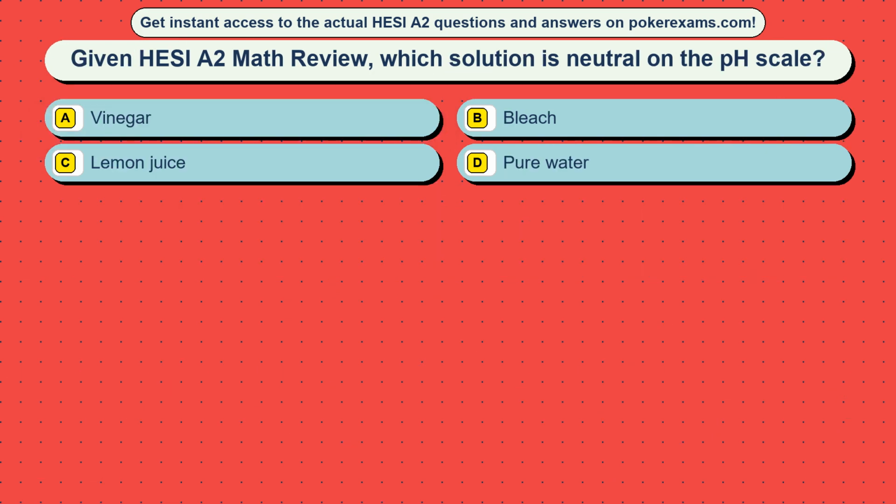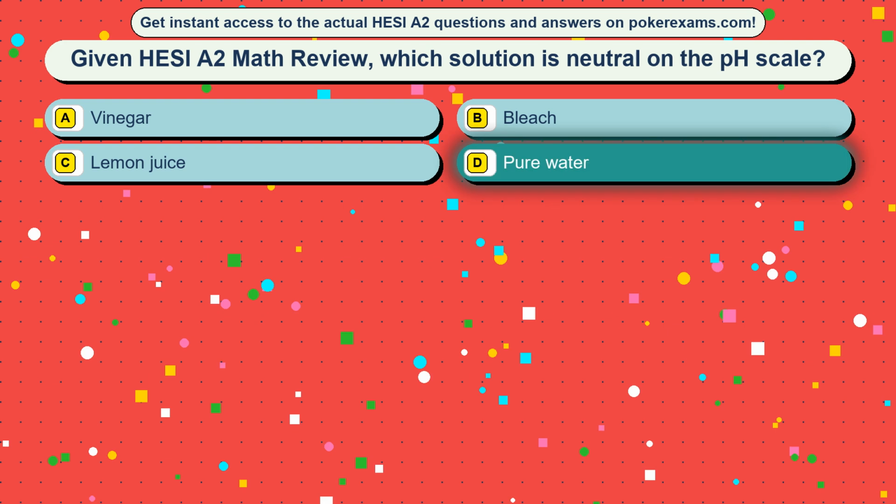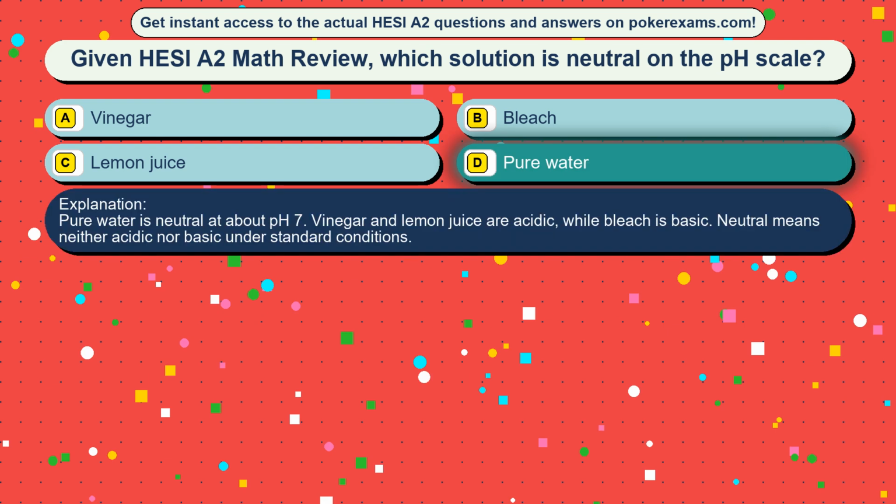Question 18. Given HESI A2 Math review, which solution is neutral on the pH scale? Option A, vinegar. Option B, bleach. Option C, lemon juice. Option D, pure water. The correct answer is option D, pure water. Pure water is neutral at about pH 7. Vinegar and lemon juice are acidic, while bleach is basic. Neutral means neither acidic nor basic under standard conditions.